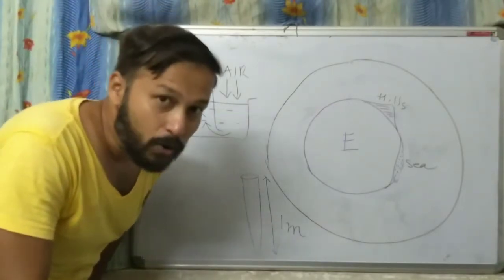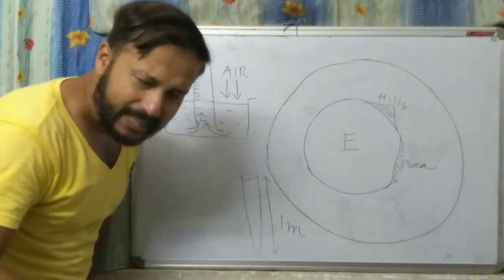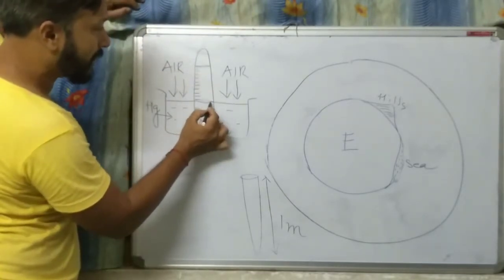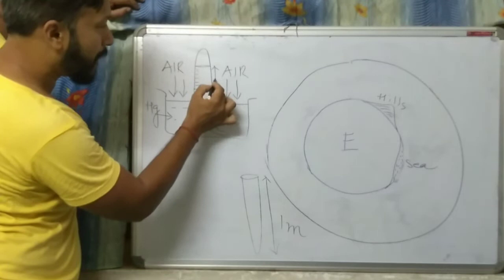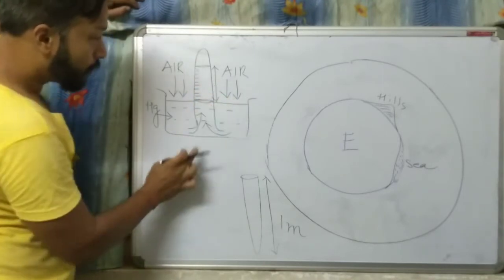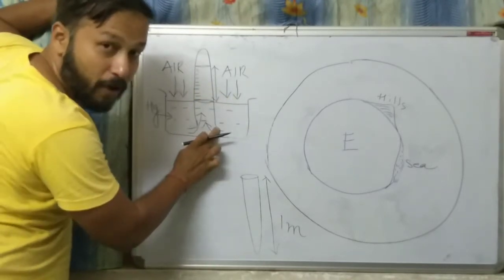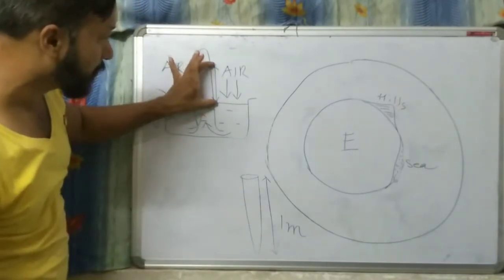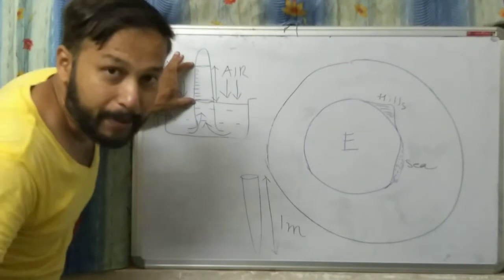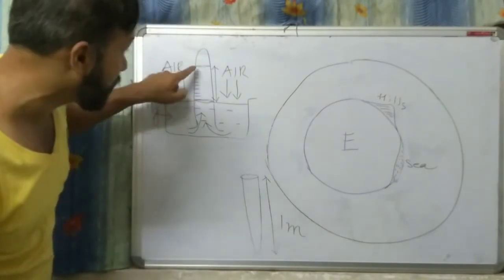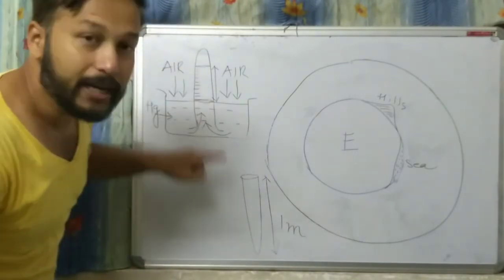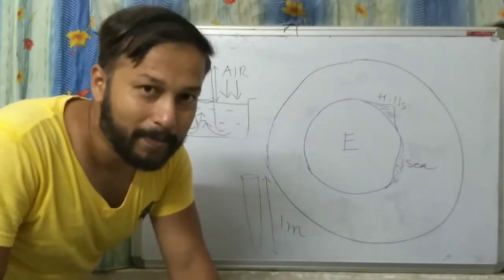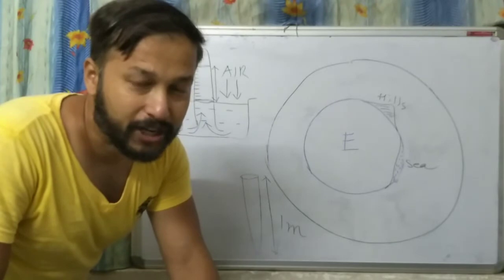Understood? Now we can ask what is the pressure exerted by this much mercury? Not from here, from this level of mercury, this much. Fine. The pressure exerted by this much mercury is equal to the pressure exerted by air, I mean atmospheric pressure.